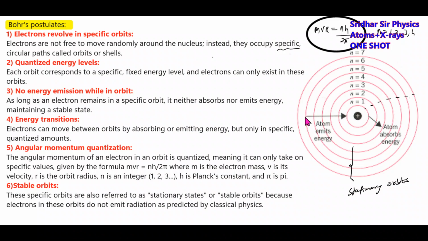Now, if an electron moves from a higher to a lower orbit, it will give out energy. If the electron moves from a lower to a higher orbit, it will absorb energy. If it absorbs energy, it moves to a higher orbit. If it releases energy, it moves from a higher to a lower orbit.